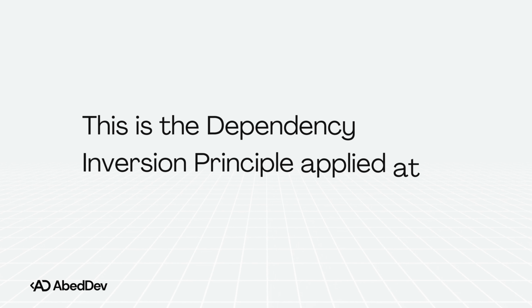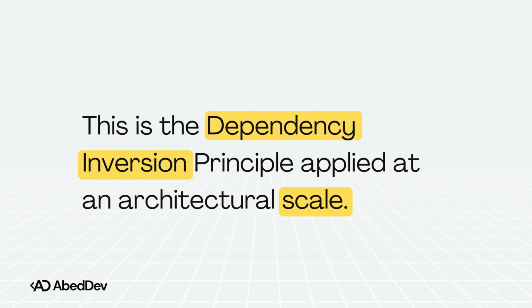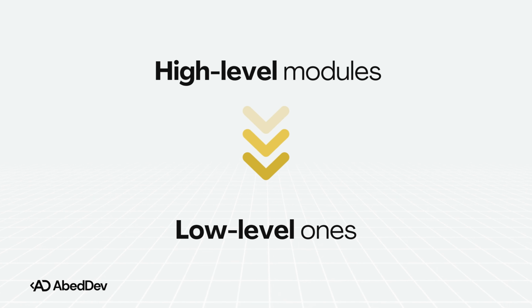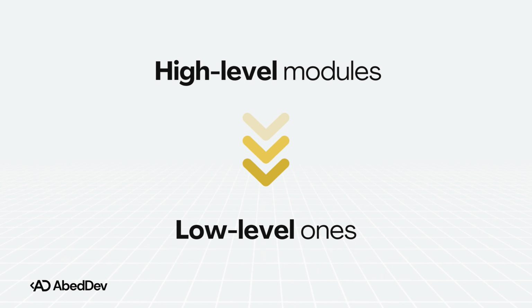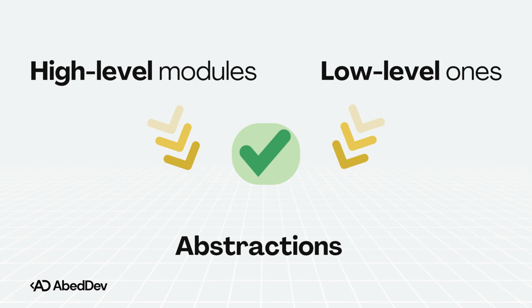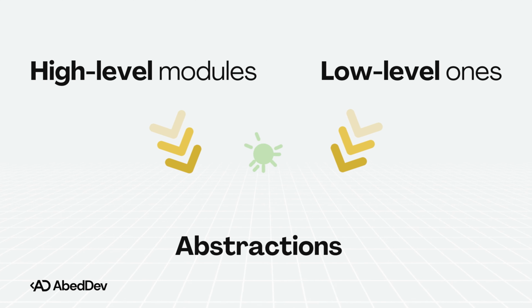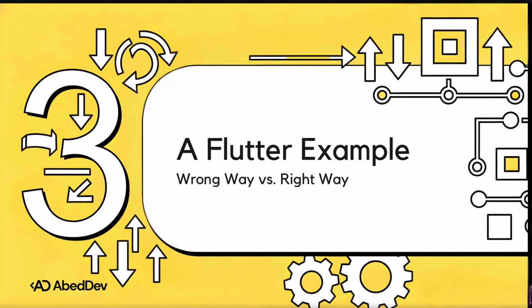Now, if this all sounds a bit familiar, it should. This is just the dependency inversion principle. You know the D in SOLID, but applied at a huge architectural scale. The principle basically says high-level modules shouldn't depend on low-level ones. They should both depend on abstractions, and that's exactly what we are doing here. Okay, that's enough theory. Let's make this super concrete with a real-world Flutter example. We're going to look at the common, easy but wrong way of doing things, and then we will see exactly how to fix it with the right approach.